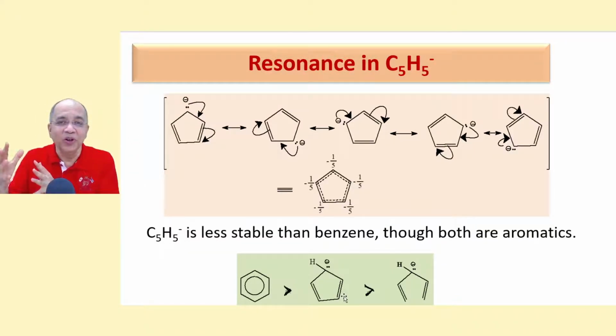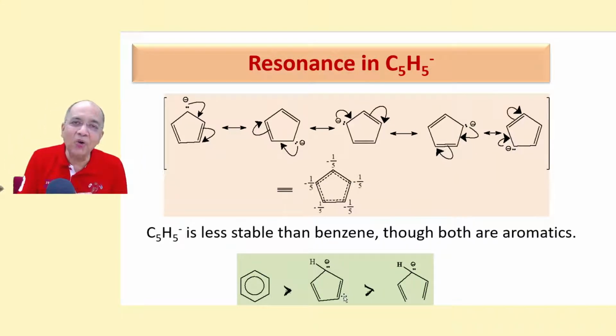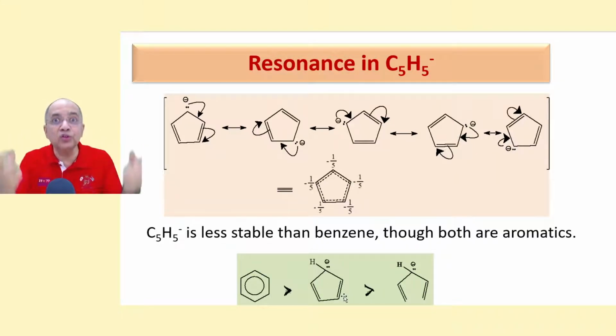I'll tell you how students get confused totally when they mix up things. Hold on. And this is non-aromatic. There is no cyclic conjugation here. This is the acyclic counterpart, the same ion. This is much less stable because there is no aromaticity. This is aromatic, but this is much more stable.